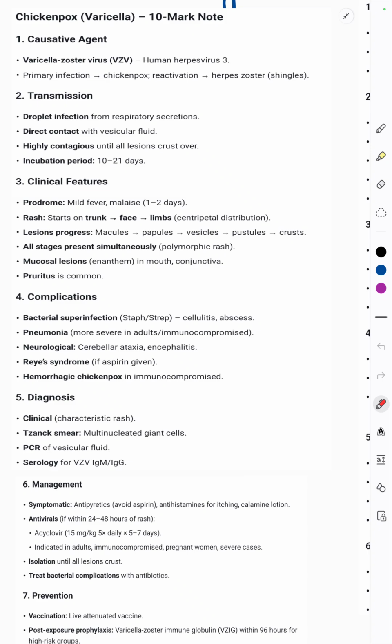Then pneumonia can happen. Apart from that, the neurological manifestations can be encephalitis or cerebellar ataxia. Reye syndrome occurs if aspirin is taken along with it, and hemorrhagic chickenpox in case of immunocompromised individuals.